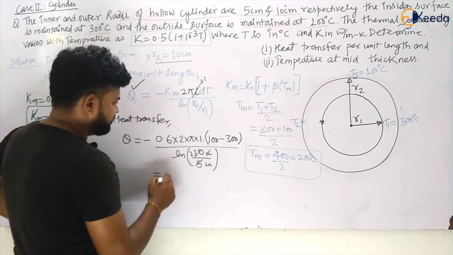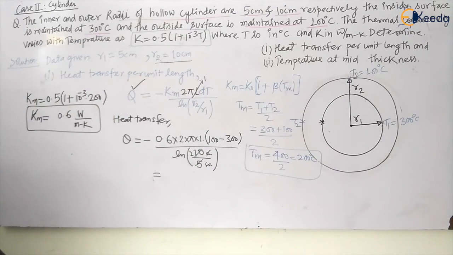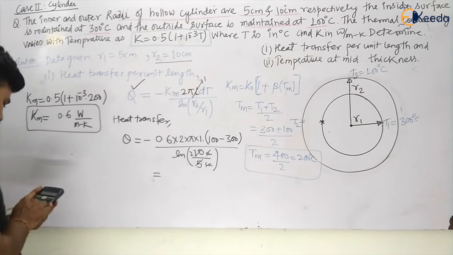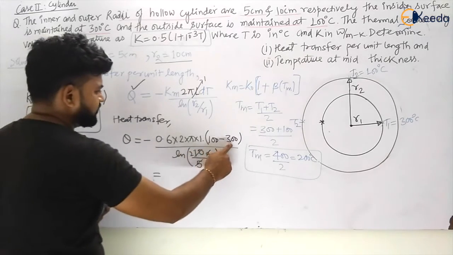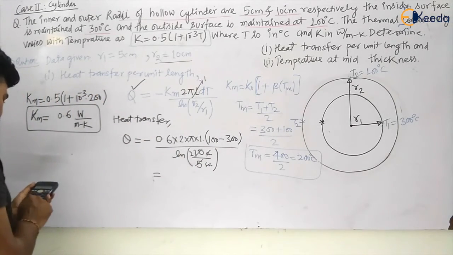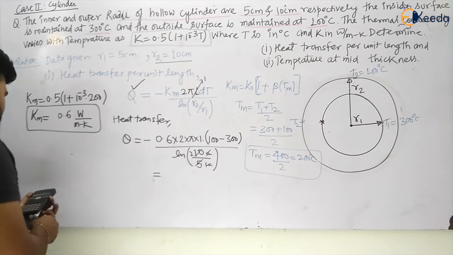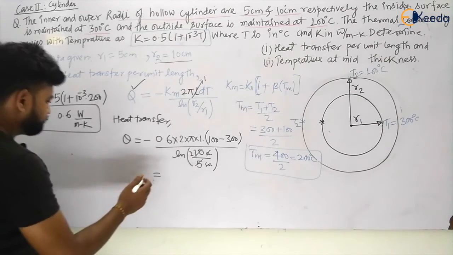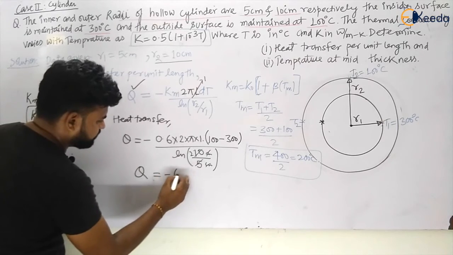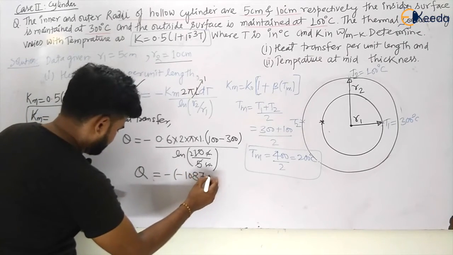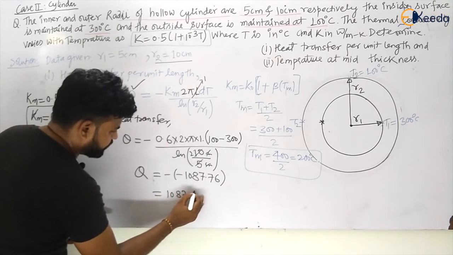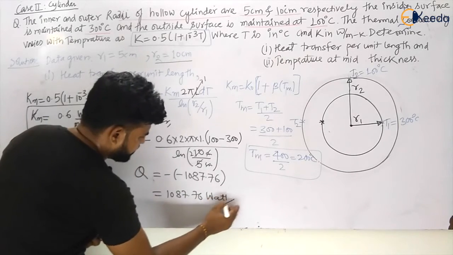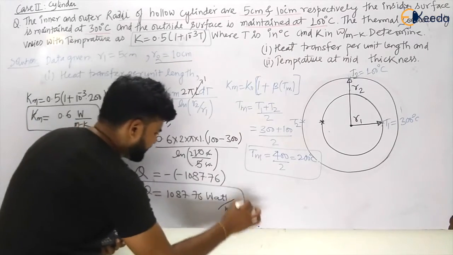Okay. Now let us see. This will become how much? Let us calculate the value. So this will be equal to 0.6 into 2 pi into 100 minus 300. This will be minus 200, divided by ln of 2. So the value will become 1087.76. So Q will become minus of minus 1087.76, so minus will be plus. So this will become 1087.76 watt per meter square, my dear students. So now we know the heat transfer in this case.